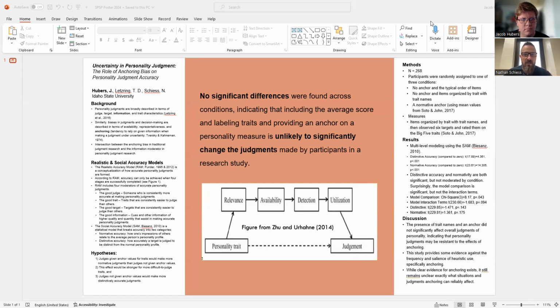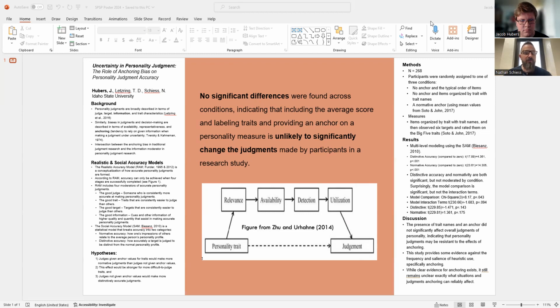A little background on the realistic accuracy model, or RAM. The realistic accuracy model is a conceptualization of how accurate personality judgments are formed. This is one of the leading theories used in understanding accurate personality judgment, and it shaped how we designed the study. According to RAM, accuracy can only be achieved when 4 stages are successfully completed. The 4 stages are relevance, availability, detection, and utilization. There are also 4 moderators in accurate personality judgments in the RAM model. The moderators are the good judge, the good trait, the good target, and good information.